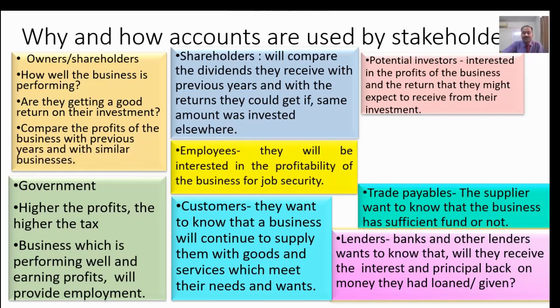Then employees would like to work or would like to settle permanently in those organizations which are earning regular profit. A loss-making organization will be a trouble in future, so employees may leave. Good employees may not like to spend the whole time here. The reason is there might be a problem.